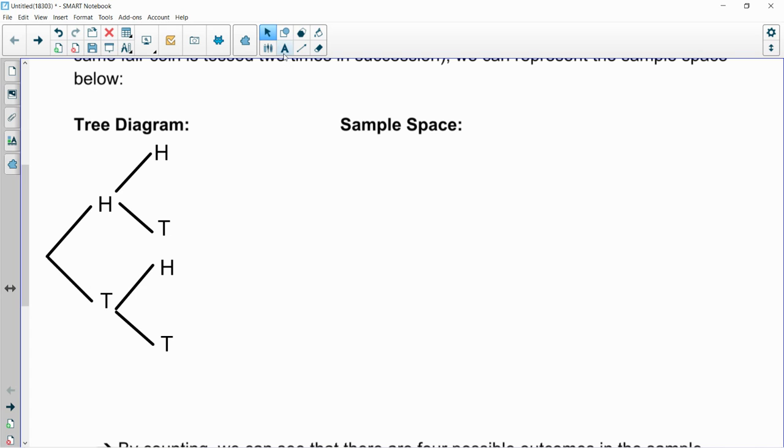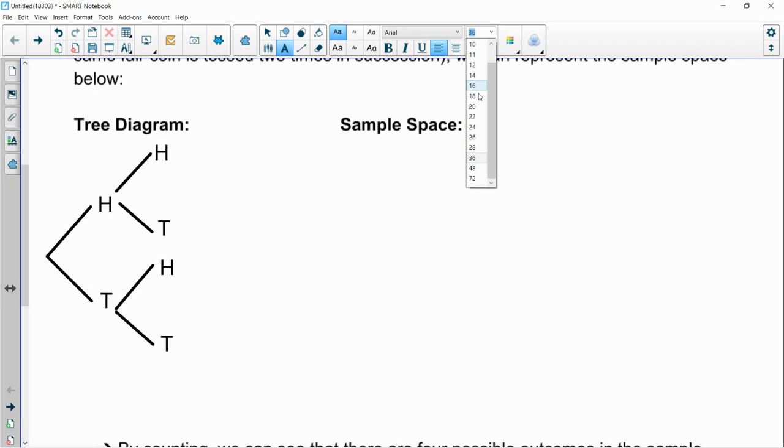So now let's list our sample space. And actually what I'd like to do is show you how, when you look at your tree diagram, you can, at the end of every branch, and when we talk about branches, we start on the left. The end of the branch is the rightmost portion of the branch. So this would be the end of one branch. How did we get there?